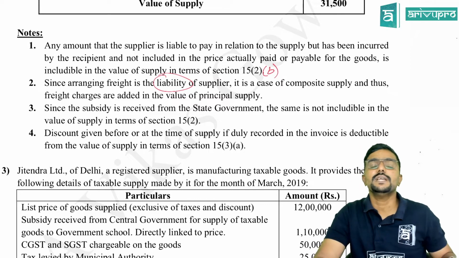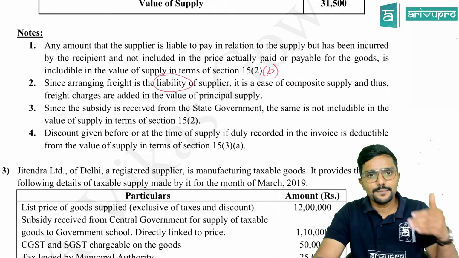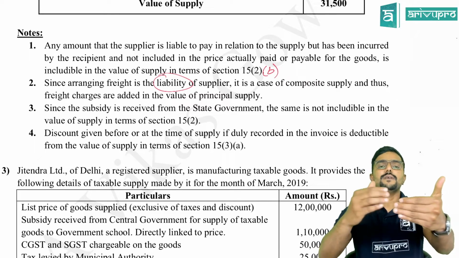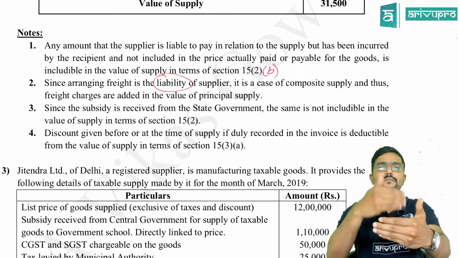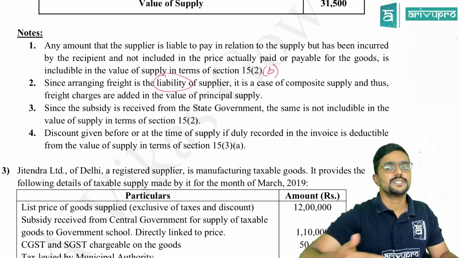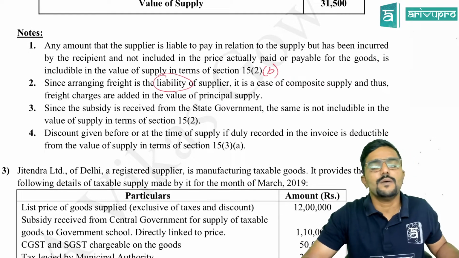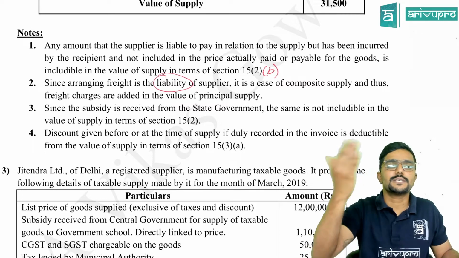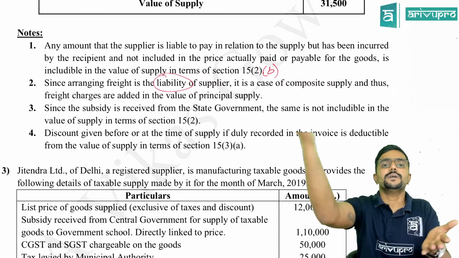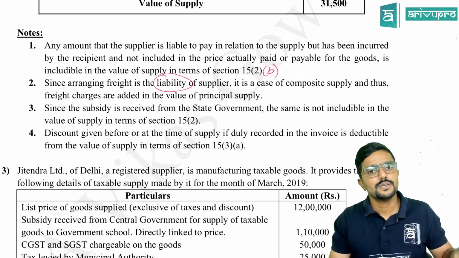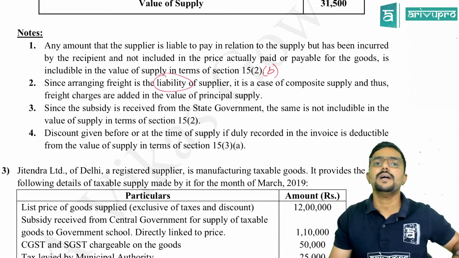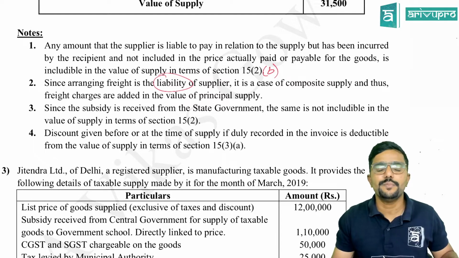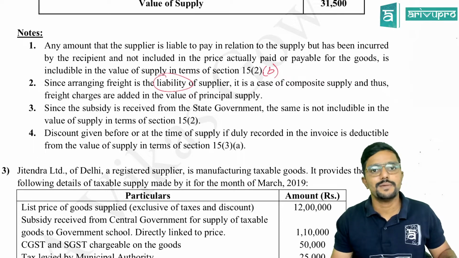So it will come under 15(2)(b), guys. Clear? And it is a part of composite supply, because we have discussed that when goods are supplied along with transportation, and if insurance and all is taken on transit, it is a composite supply, because maximum customers expect the goods to be delivered to their place, for which the transportation has to be arranged by the supplier. You can mention that point also.